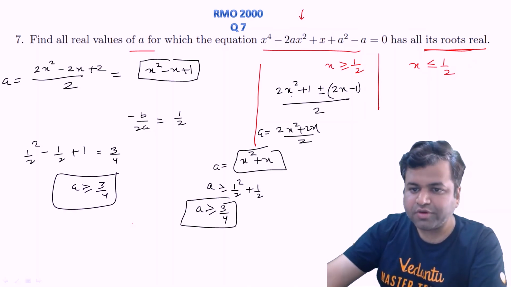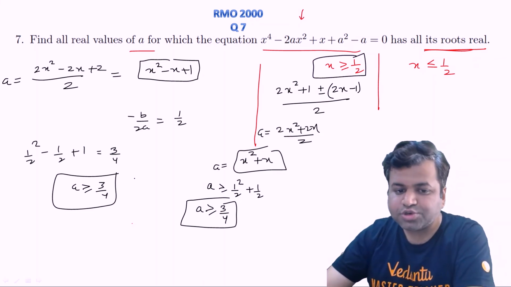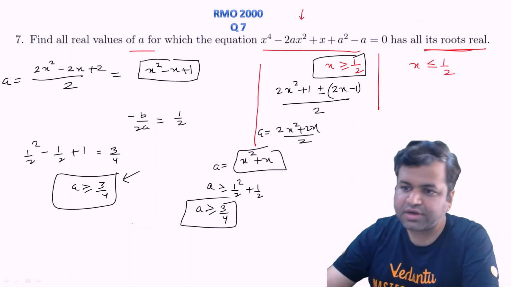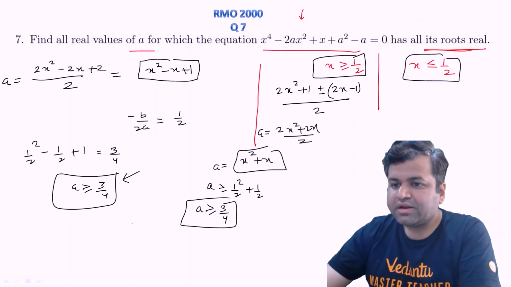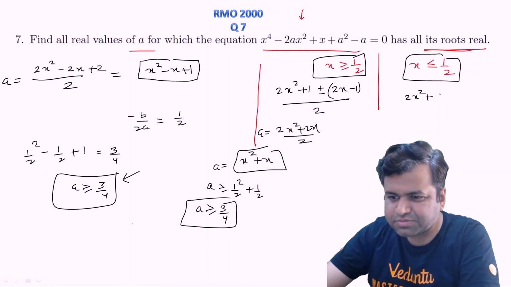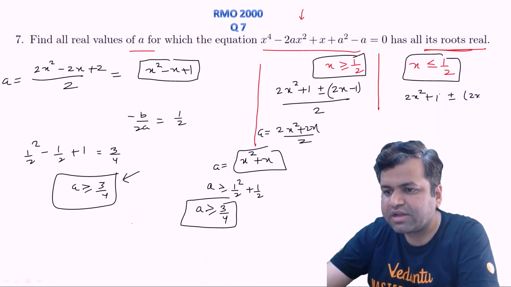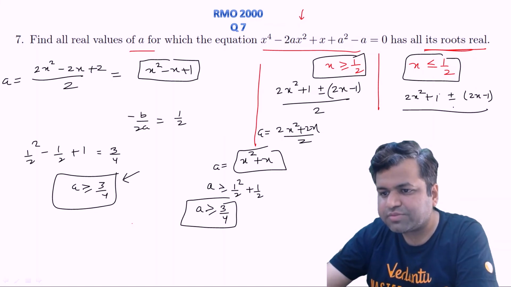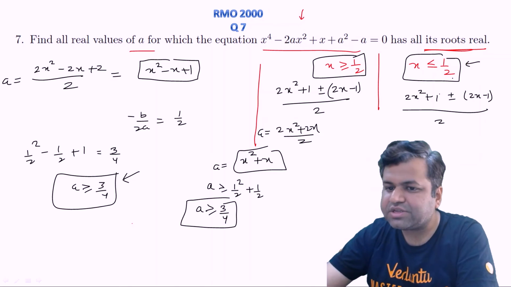Okay, so from the first two parts, that is when x is greater than or equal to half, a should clearly be greater than or equal to 3 by 4, right? Now let's consider when x is less than or equal to half. Here also the mod will open up with a negative sign, but since outside it there is a plus minus, it will not make any difference. It will still be considered as 2x minus 1, right? But yes, the only criterion will be x less than or equal to half.